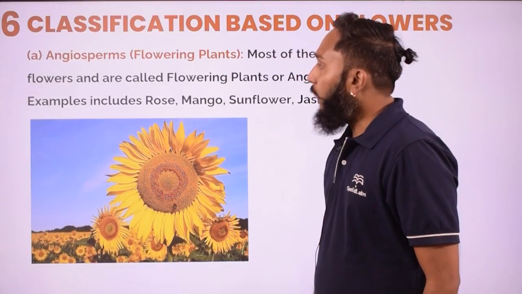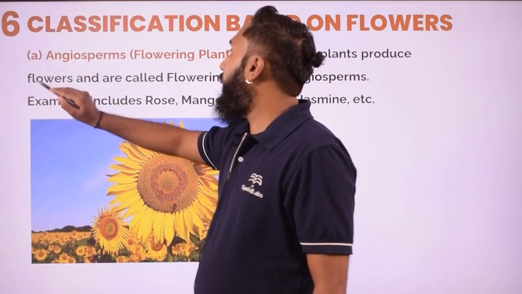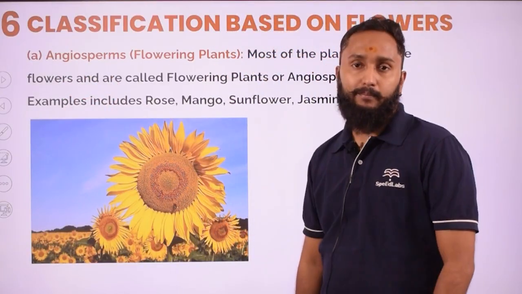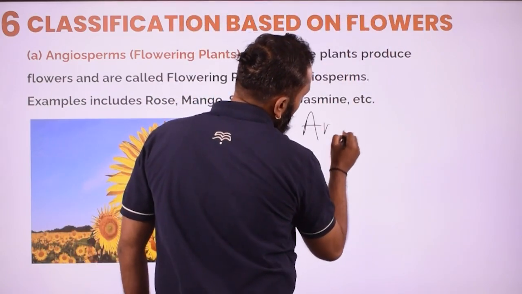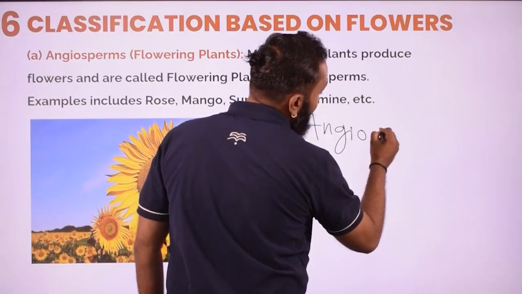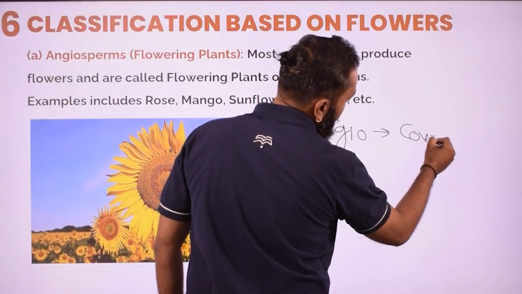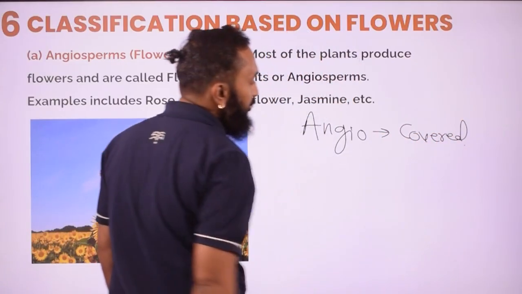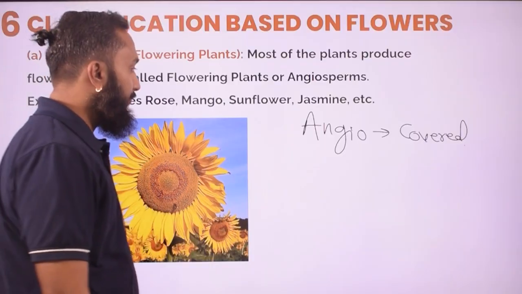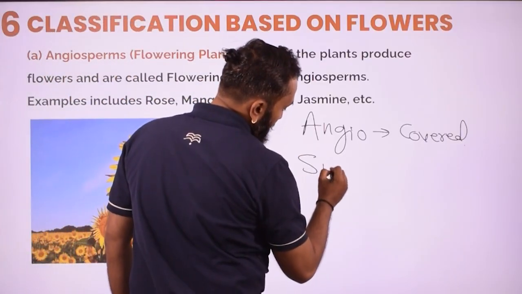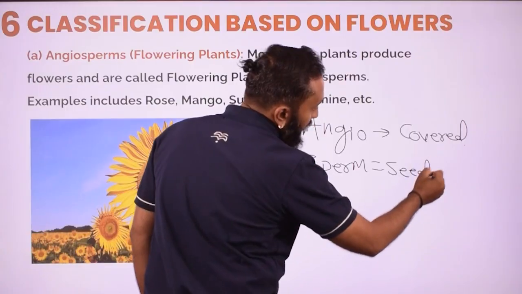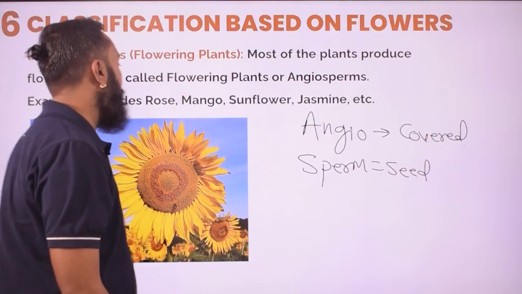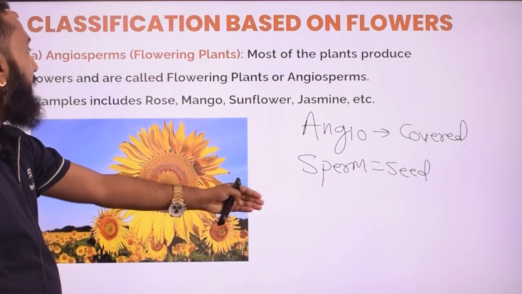Now you need to focus on this term here, angiosperm. The meaning of angiosperm is what? Angio means covered. Sperm means seed. So covered seed it is going to be known as. Angiosperm is covered seed.